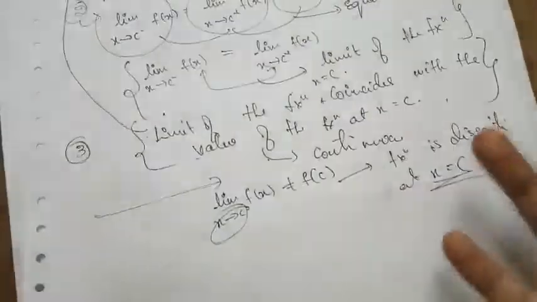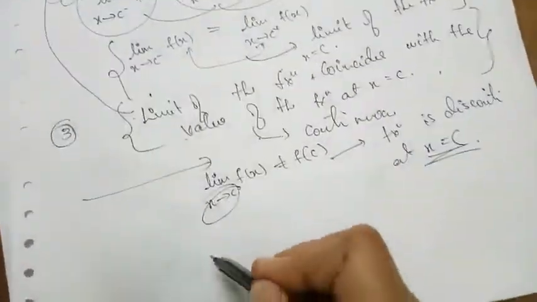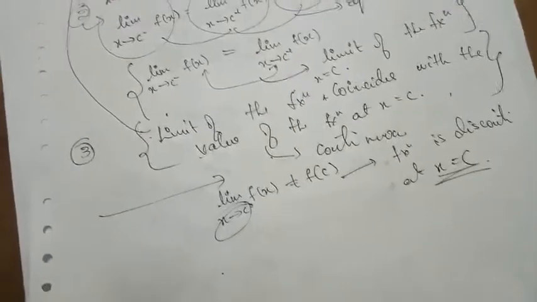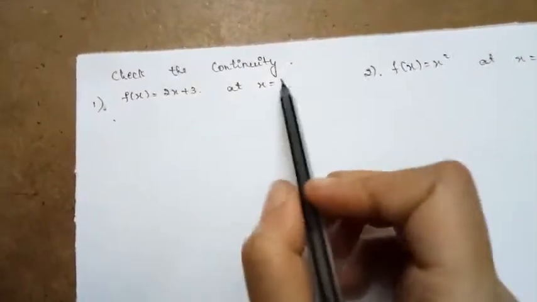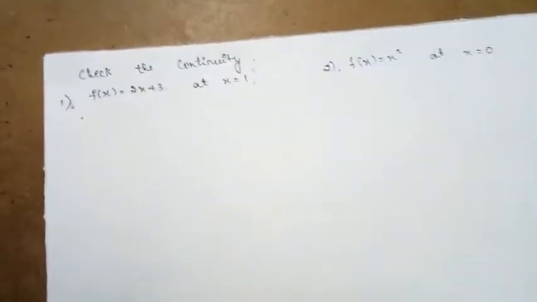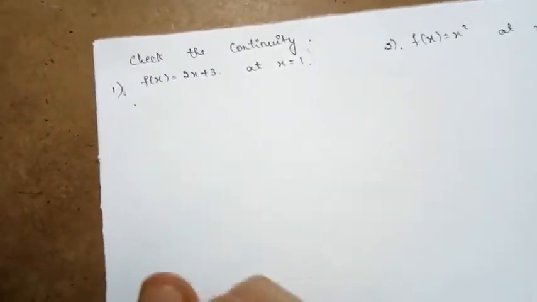Now let us solve some examples based upon the continuity of the function, so that you will get the concept in a much clearer way. Here are two examples. Here they are asking us to check the continuity of a given function at a point. They define some point, and at that point we need to check whether this function is continuous or not.